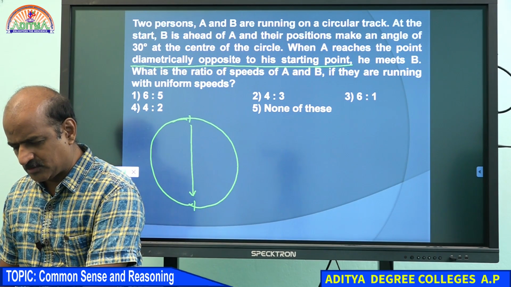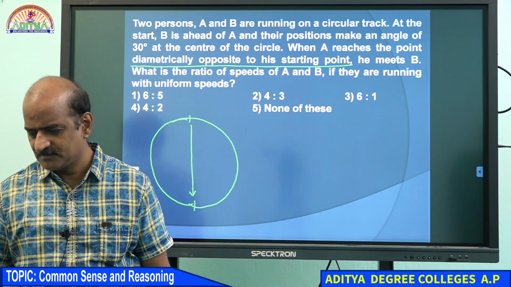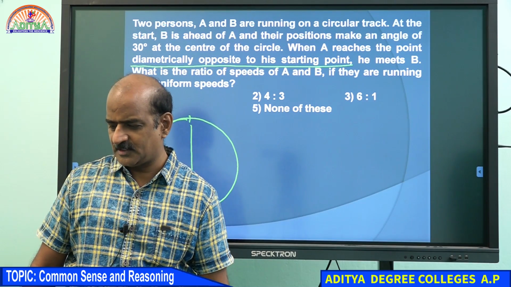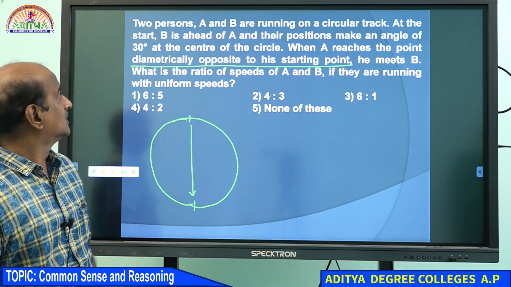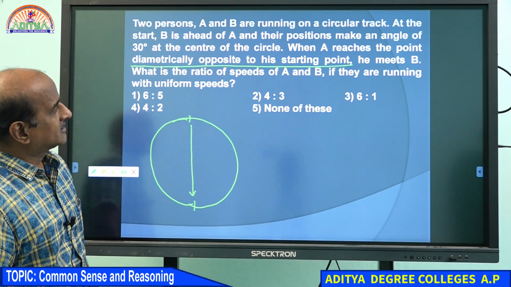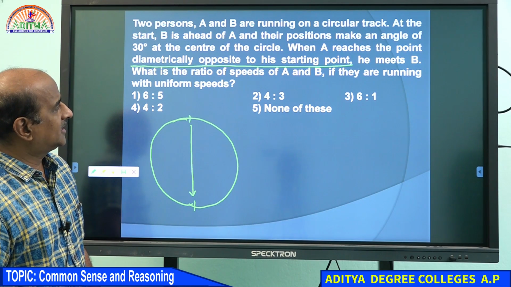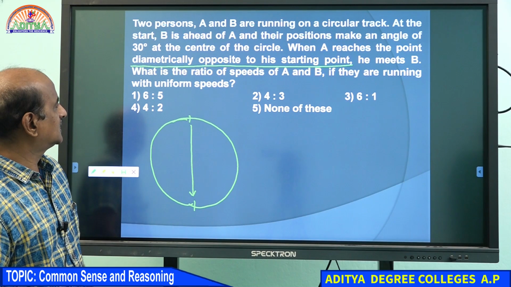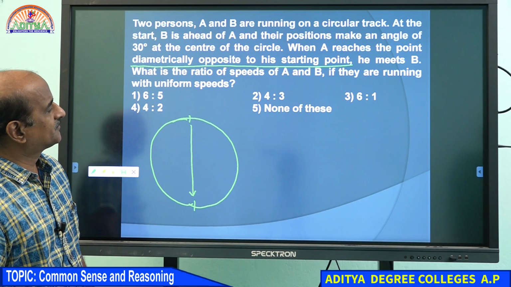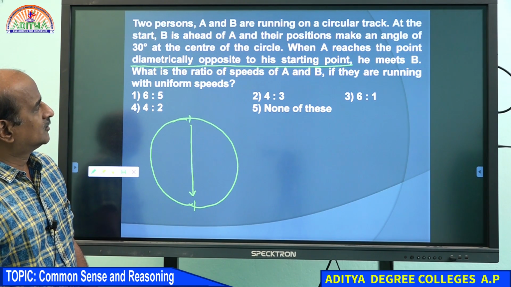Students, I hope the question is clear to you. The only thing I need is the answer from your side. Two persons A and B are running on a circular track. At the start, B is ahead of A, and their positions make an angle of 30 degrees at the center of the circle. Who is ahead of A?